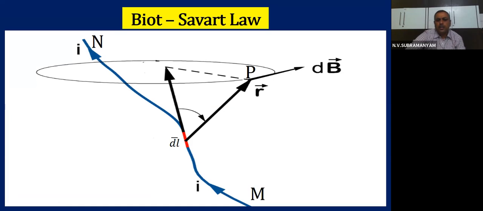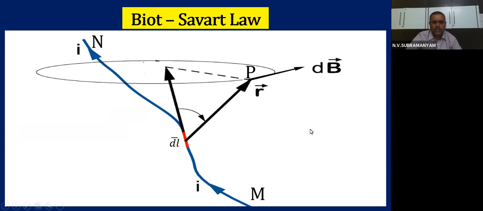So now let us come to our first learning objective for today. You have studied that Ampere's law can be used for determination of magnetic field of a conductor where there is symmetry. Biot-Savart's law is another law which is used for calculating magnetic field of a current element. How to calculate magnetic field for a given current element? That is what Biot-Savart's law helps us in.